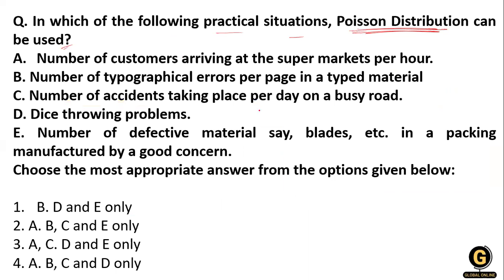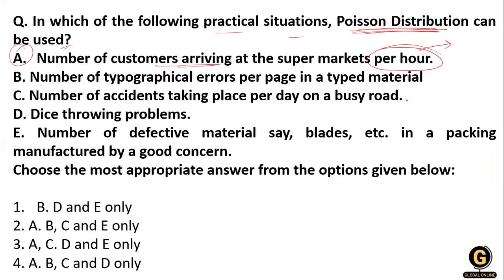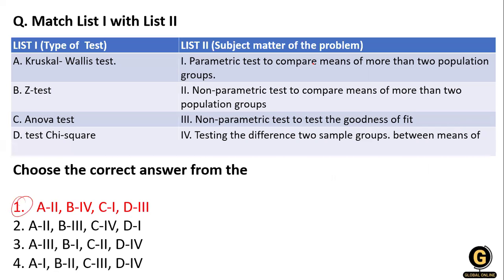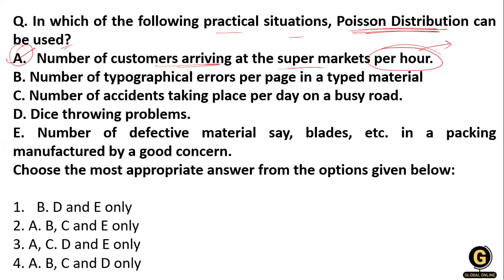Now statement 1 is given: number of customers arriving at a supermarket per hour. The word per hour is used here, that means it is a given time interval, and within every hour customers are arriving at a supermarket. The customer does not depend on the supermarket, he can go anywhere, so the event is also independent. Clear? So option A is correctly used in the Poisson distribution.